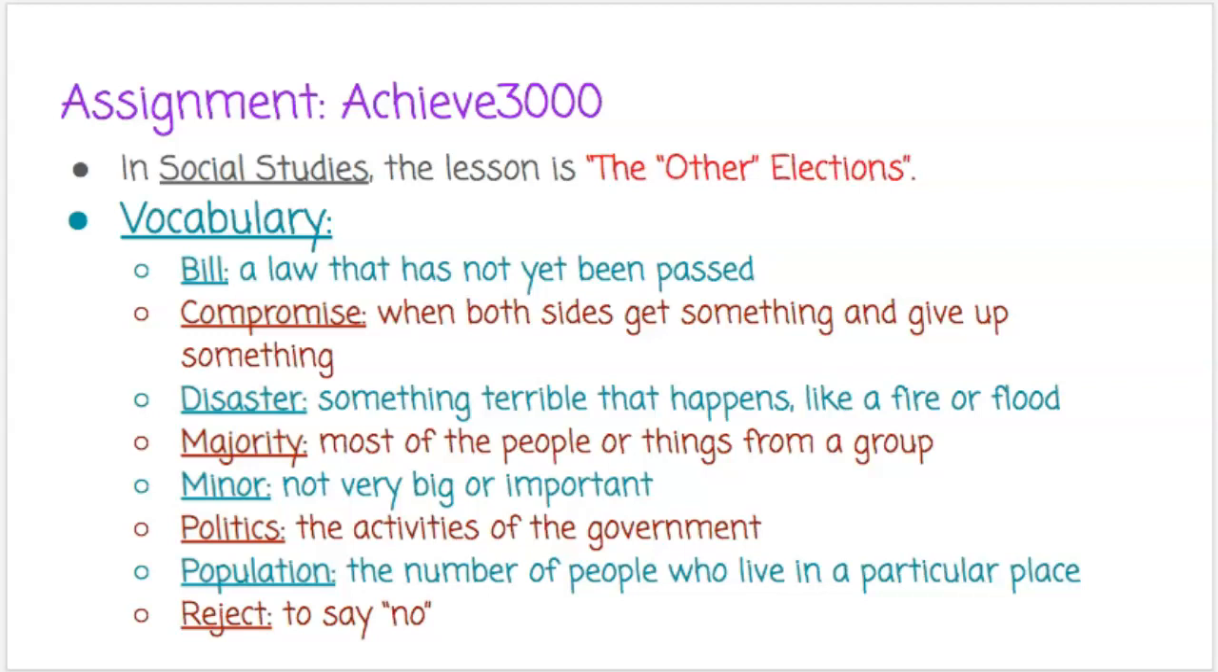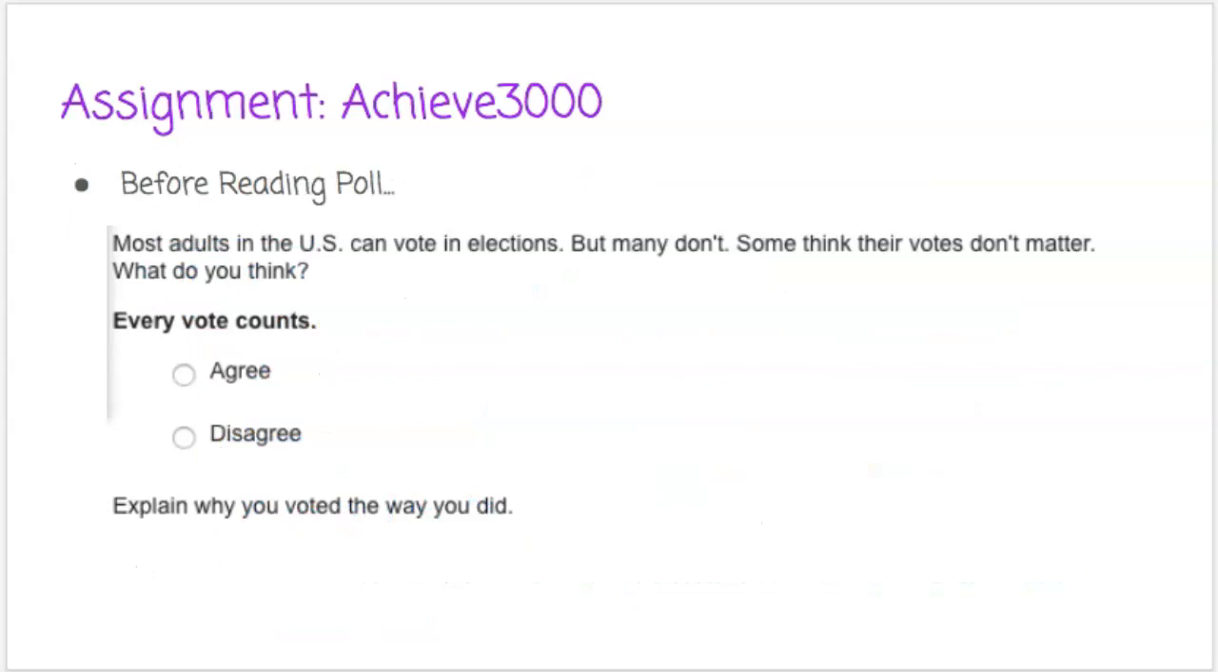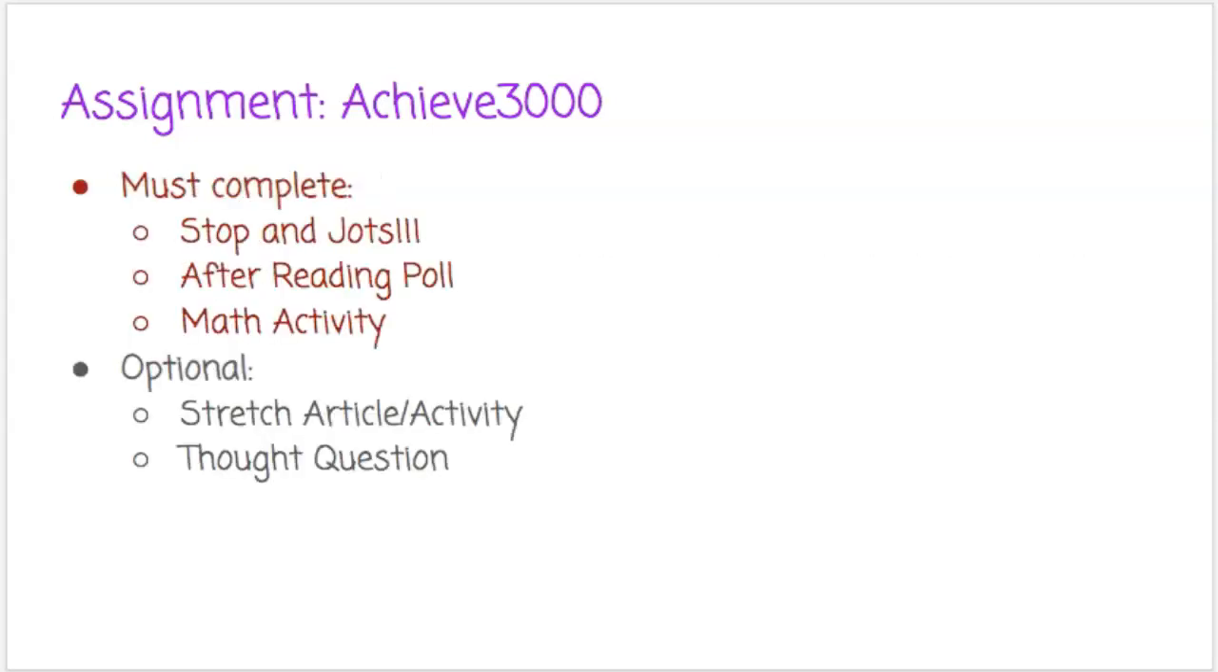Check out these vocabulary words: bill, compromise, disaster, majority, minor, politics, population, and reject. Then talk about the before reading poll and your thoughts. Does every vote count? Why or why not? And then explain that, your choice. Then you must complete Stop and Jots, the after reading poll, and your math activity, but optionally you can complete the stretch article activity and then also the thought question.